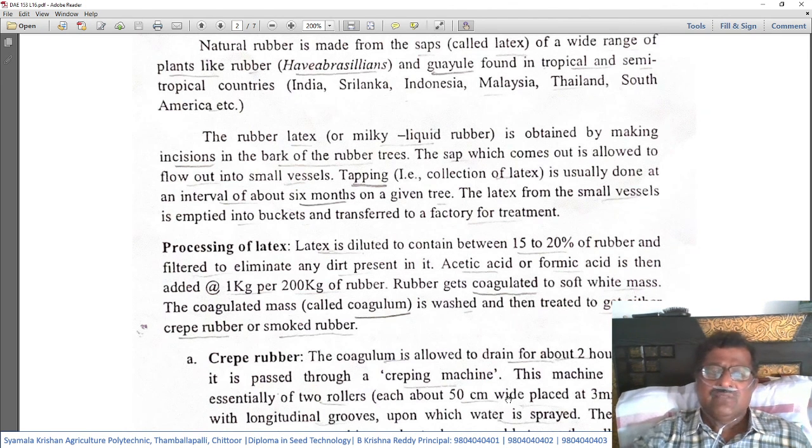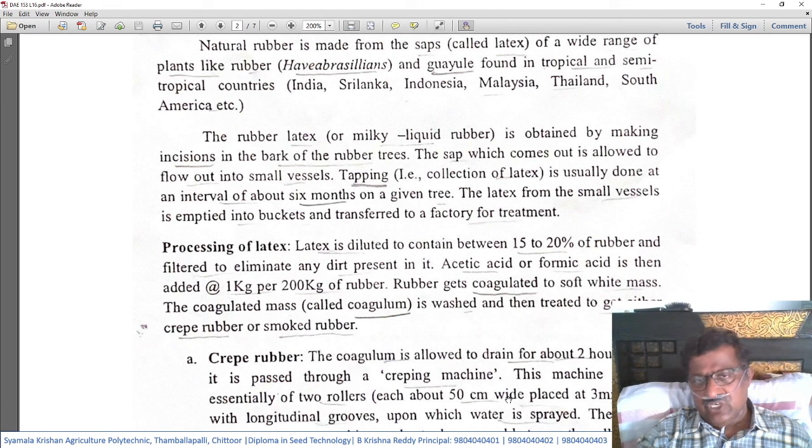Then the latex from the small vessels is emptied into buckets and transferred to a factory for treatment.